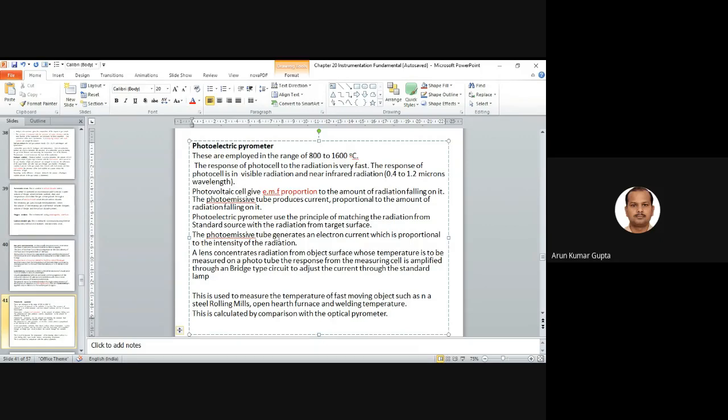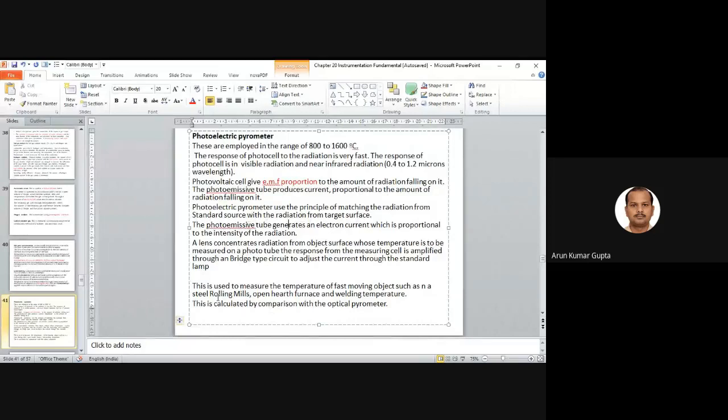The photoemissive tube generates an electron current which is proportional to the intensity of radiation. In this we use a lens that concentrates radiation from the object surface, whose temperature is to be measured, on a photo tube. The response from the measuring cell is amplified through the Wheatstone bridge, and we adjust the current through the standard lamp.